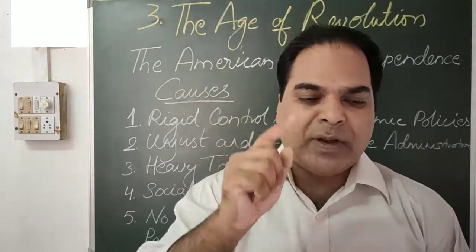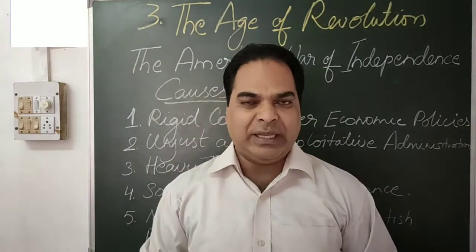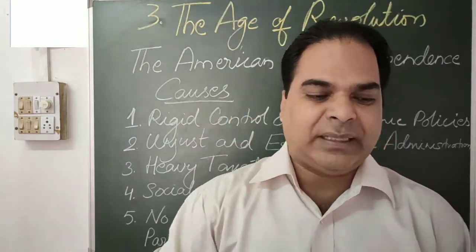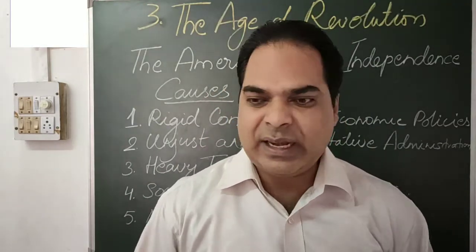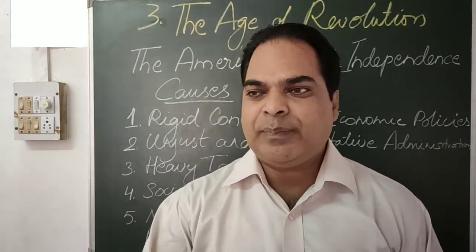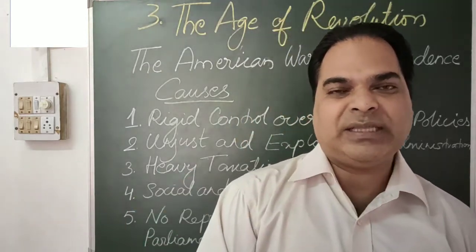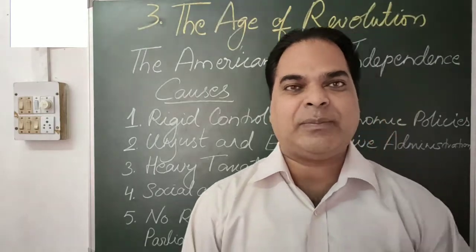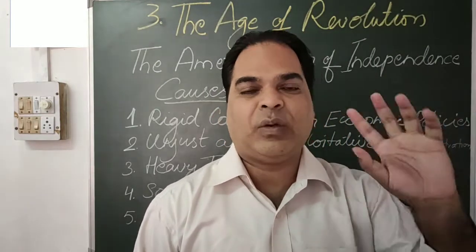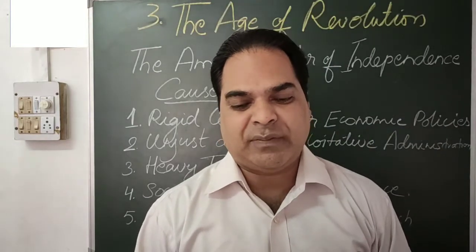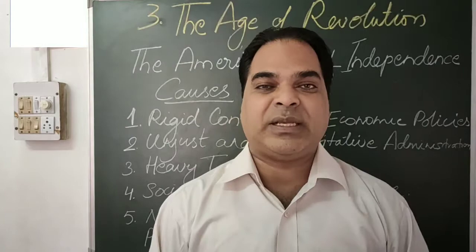But the governor of the colony was appointed by the British government. Why so? Why are they interfering over here? The people of the 13 colonies elected their own assembly, but here you can see that the governor was appointed by the British government. Now what were the powers of the British governor? The governor was not answerable to the assembly.